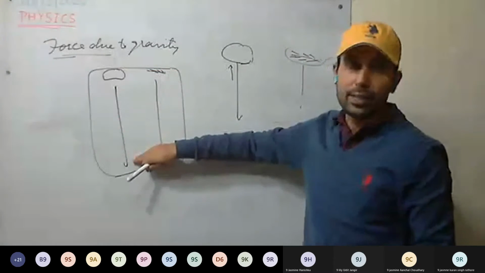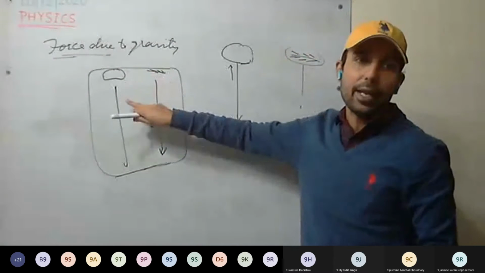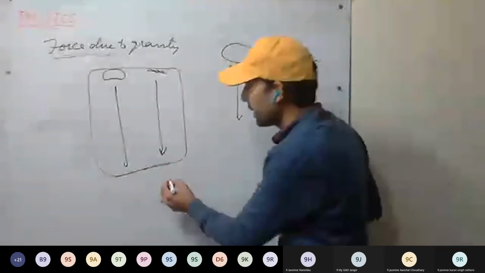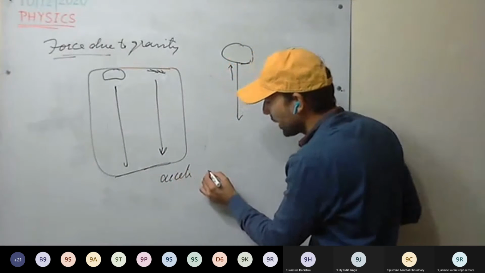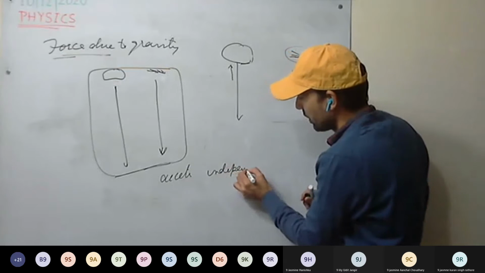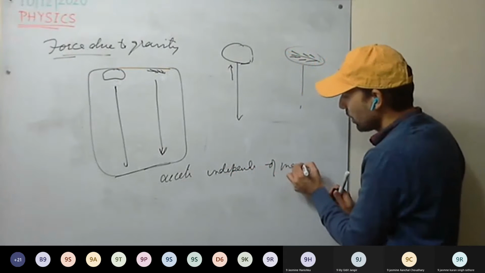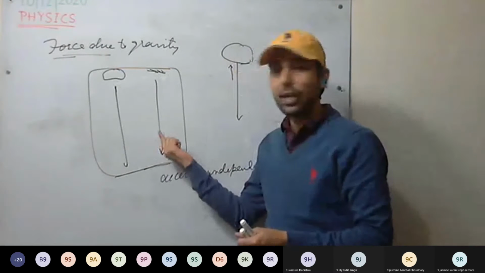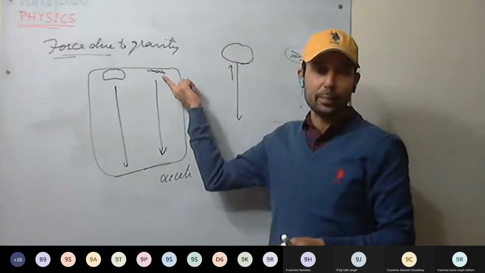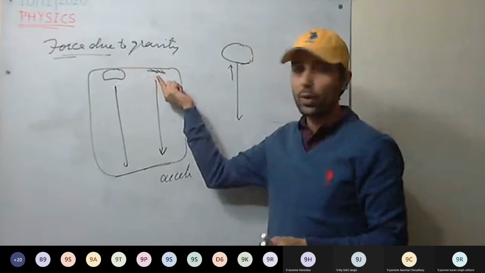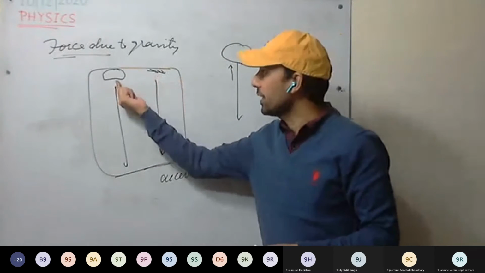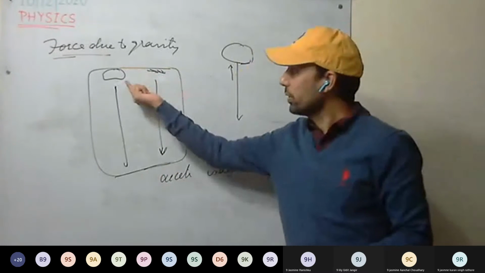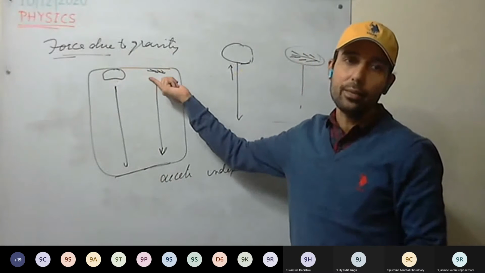It is increasing uniformly. That means both the bodies are accelerating. And that acceleration is independent of the mass of the body. So acceleration due to gravity on both these bodies is the same. Acceleration produced in these two bodies is the same. It is independent of the mass of the body. So acceleration produced due to gravity on any body is independent of their mass.